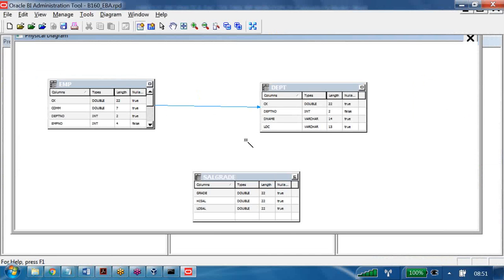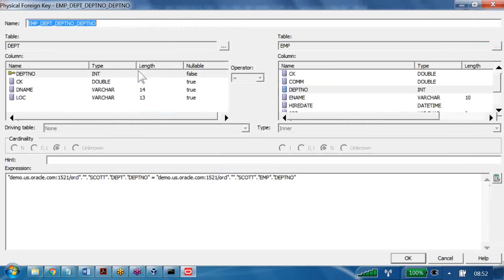Now after I created the join, I would like to modify this one. I am trying to double click on this one. Is it opening? No. Why? Because my cursor is really a cursor or it is a join? Join. So first turn it into the cursor. If you click on this one, now it is the cursor. If I double click on this one, now observe here.